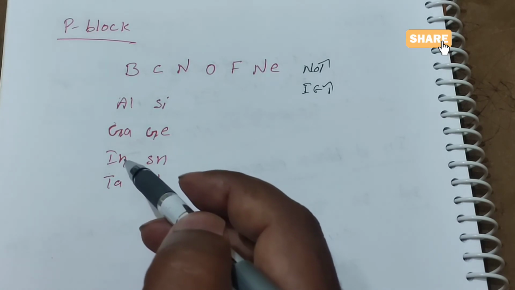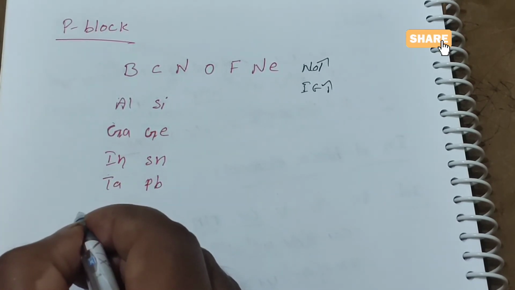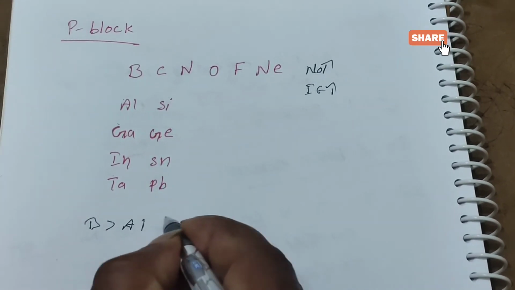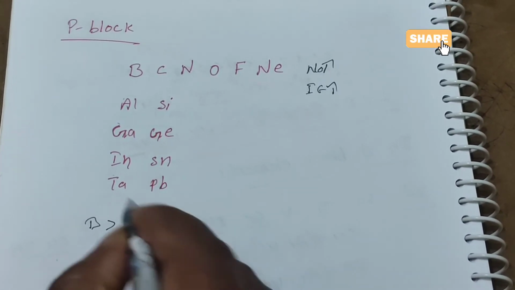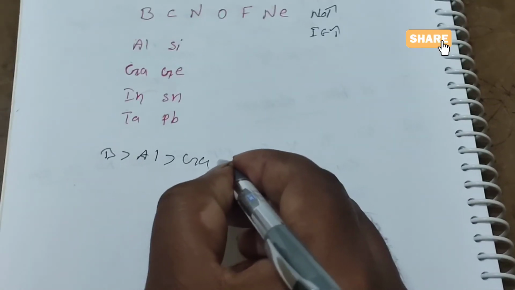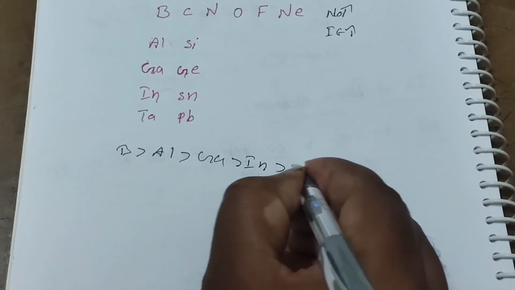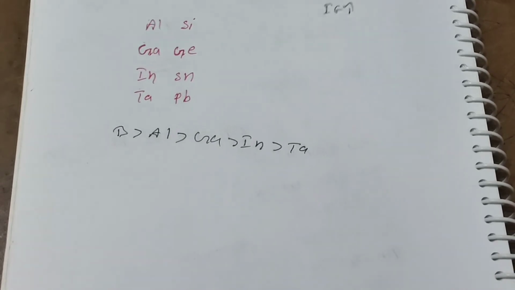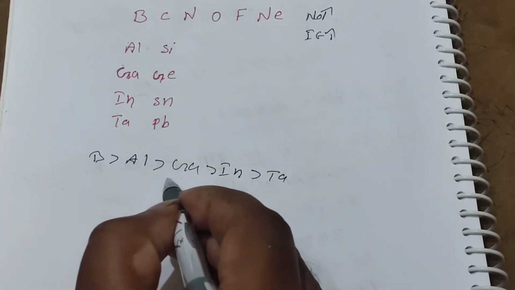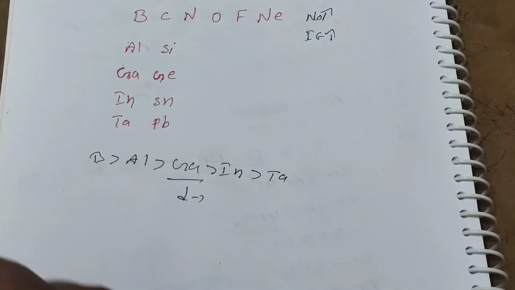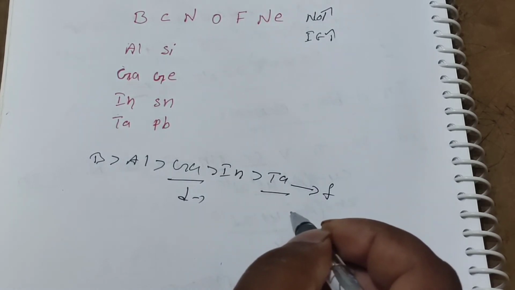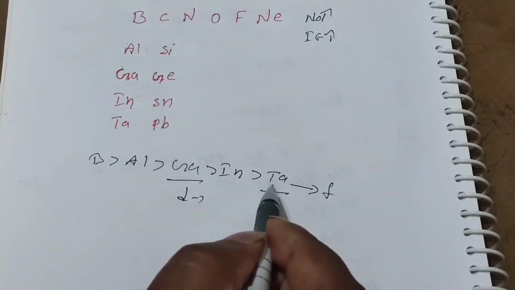Okay students, now in the p block elements, in the groups, how the ionization energy values change, I will explain. Generally we are thinking that boron is greater than aluminum, greater than gallium, then indium, then thallium. We just follow the order. But here the factor is that in gallium the d orbital is completely filled, whereas in thallium the f orbital is completely filled. Now if you write the order like that, it's wrong.